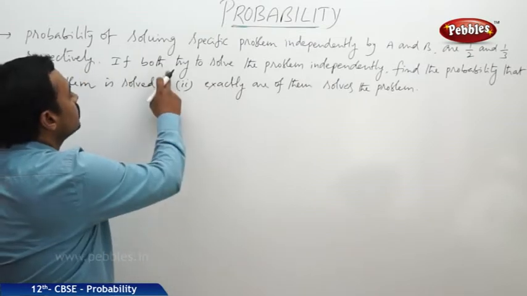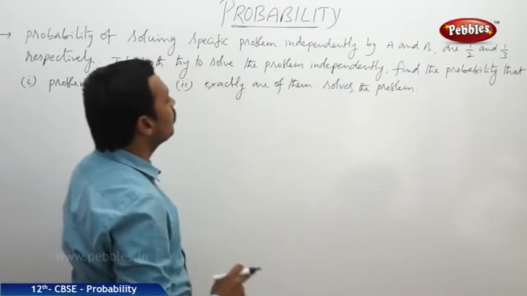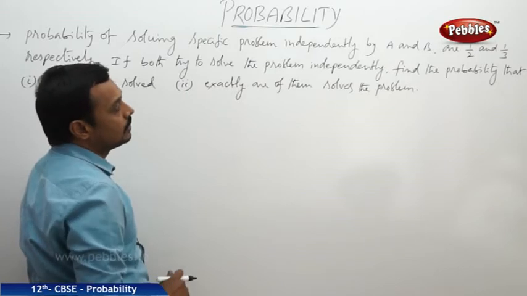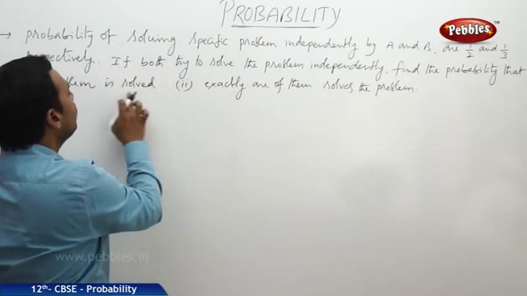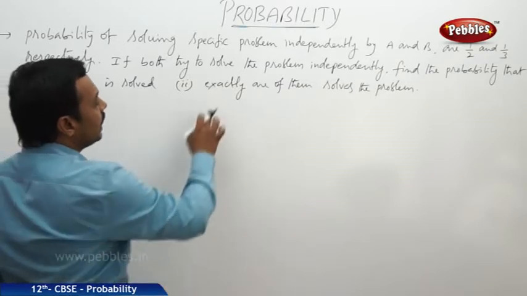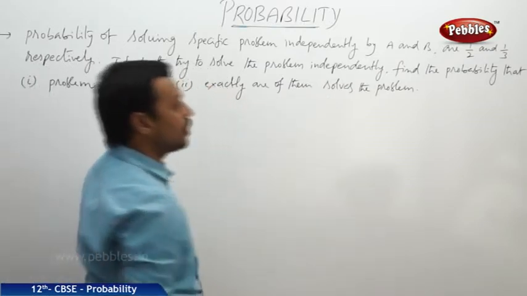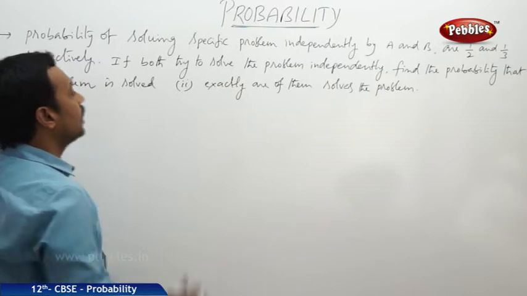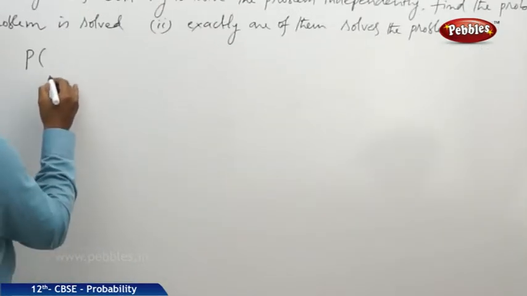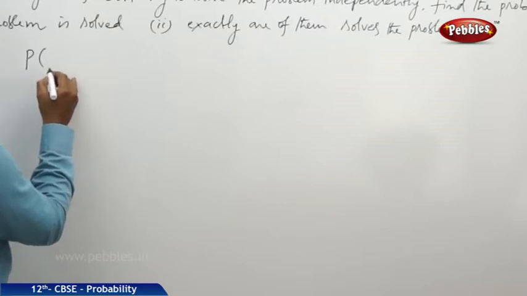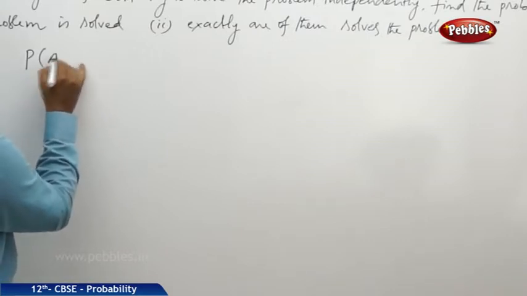If both try to solve the problem independently, then find the probability that the problem is solved and that exactly one of them solves the problem. Okay, given that the probability of A, that means the probability of A is equal to